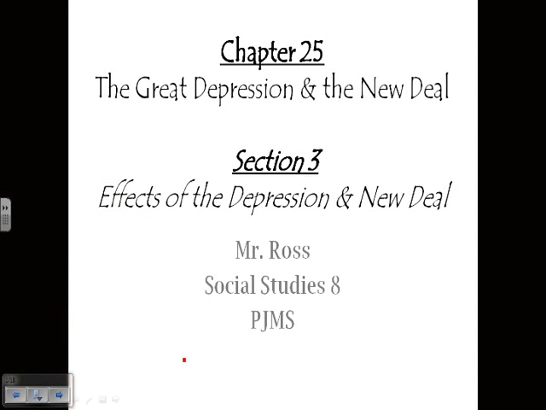Okay, here we are with section 3. We're going to look at kind of summing everything up and looking at the short and long-term impacts that both the Great Depression and the New Deal had on the United States. I want to start off with showing you 3 pictures, and you're going to ask yourself, what do these pictures have to do with social studies and, more importantly, the Great Depression?